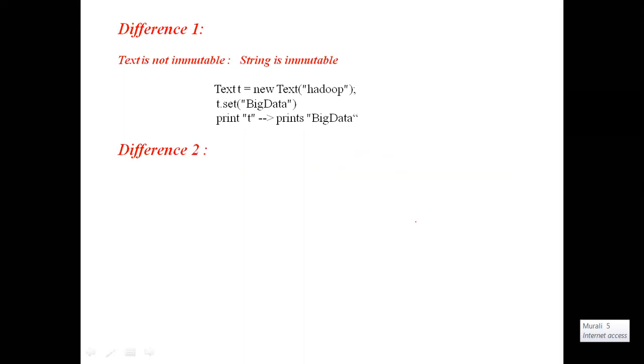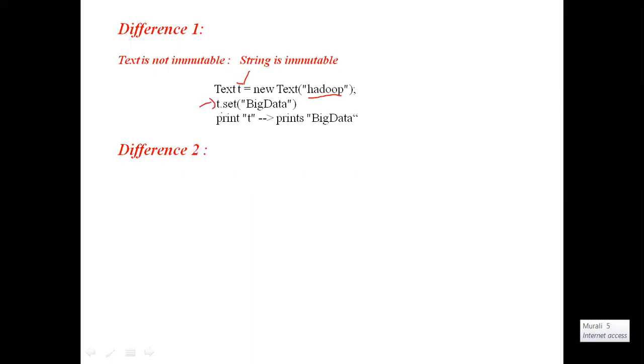One main difference we already got: Hadoop Text is not immutable, whereas Java String is immutable. Not immutable means it is mutable. Hadoop Text is mutable, and Java String is immutable. For example, I created Text t = new Text("Hadoop"). At the time of creation of the text object t, I have given the data as Hadoop.